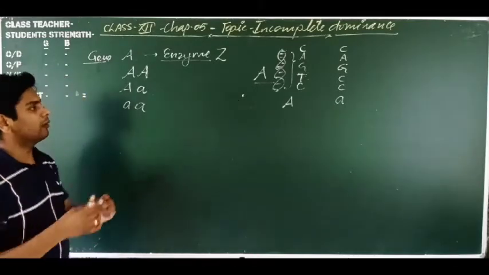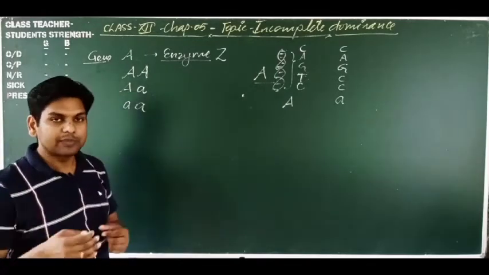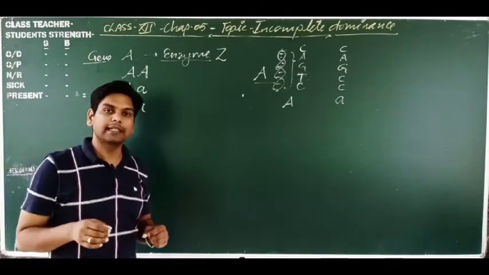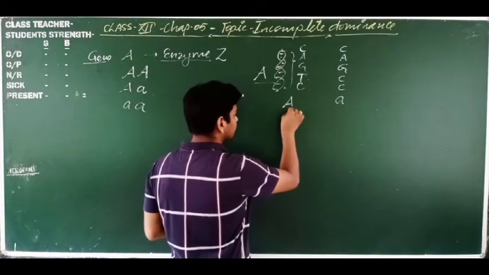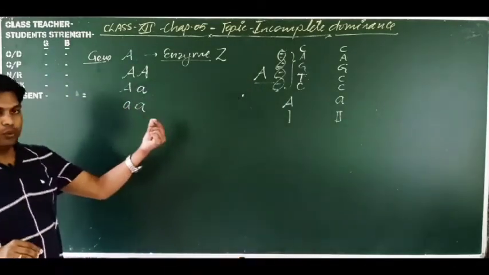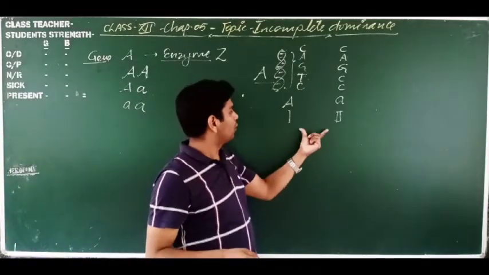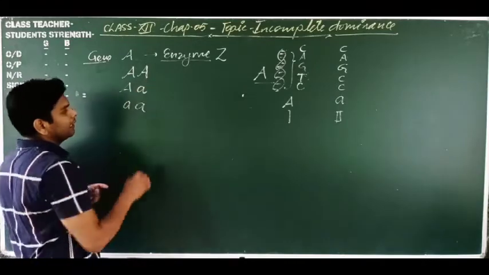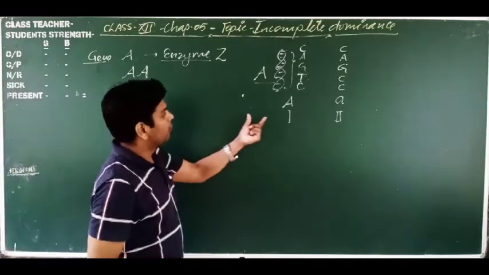So, the combination of two alleles: in any living organism we observe, mainly humans, animals and plants, most are diploid in nature. That is why there are two sets of chromosomes, in one set this allele is present, in the other set that allele is present. So these combinations may happen: both sequences present on two homologous chromosomes may be similar like this, or dissimilar like this, capital A and small a. So this is another combination, and like this both are defective.